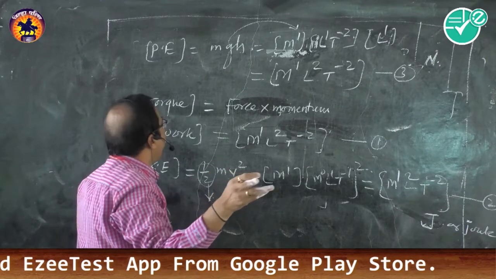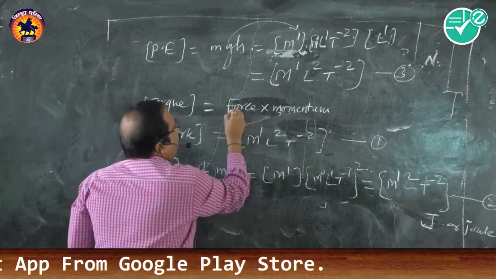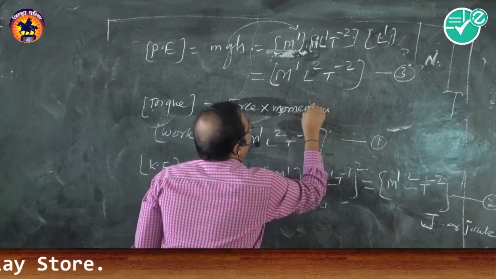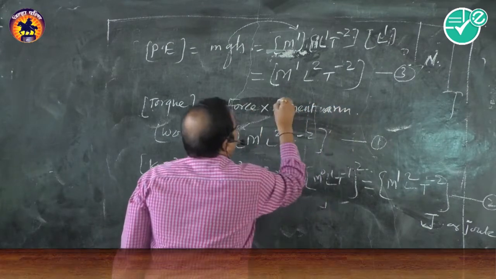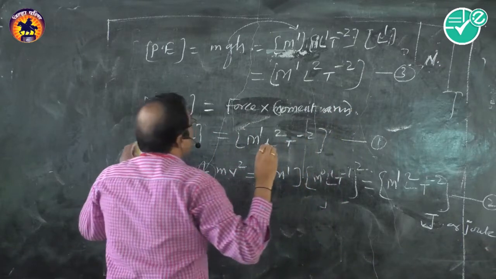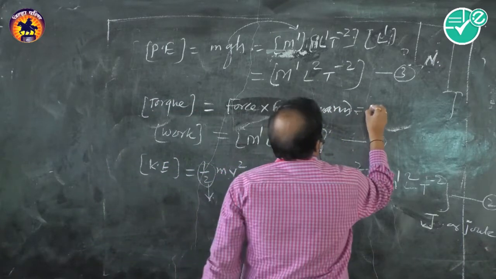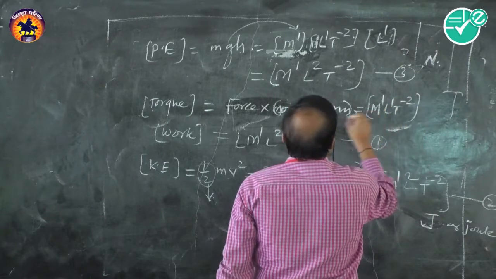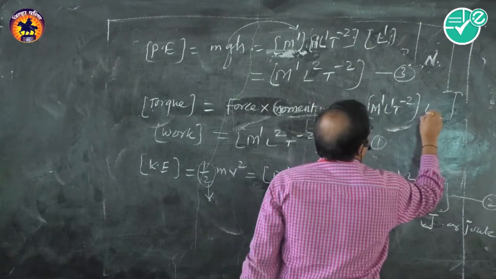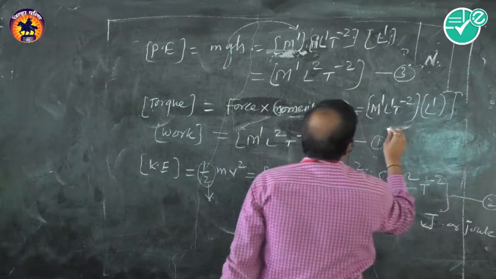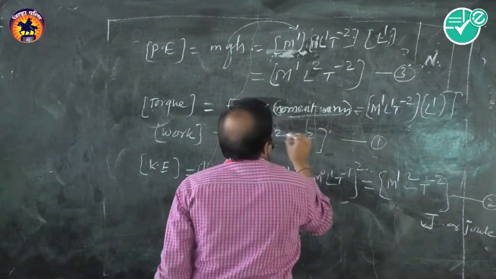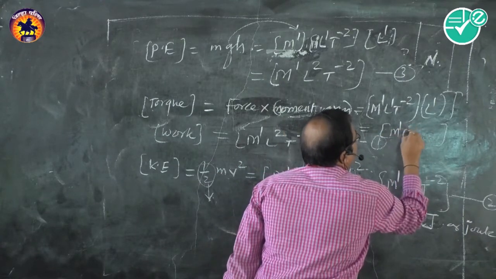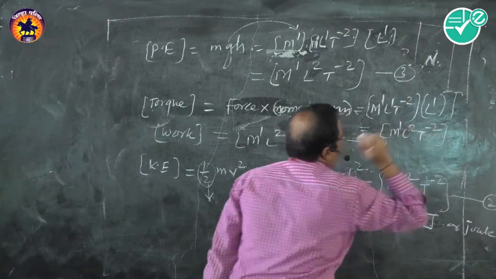So all these are facts you have studied. Torque is equal to force into moment arm, or simply distance. So we can write the dimensions of force as m1 L1 t minus 2, and the moment arm is nothing but the distance, so L1. So again the dimensions of torque come out as m1 L2 t minus 2.